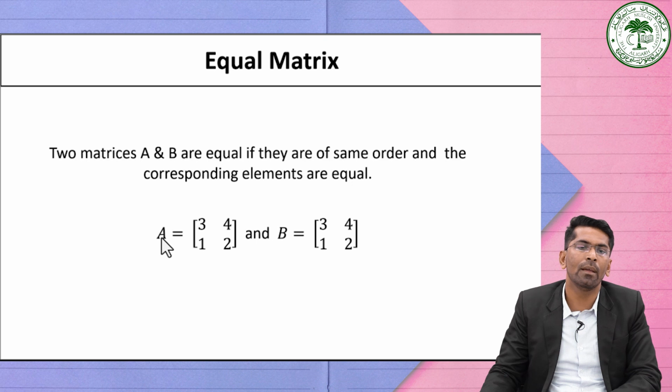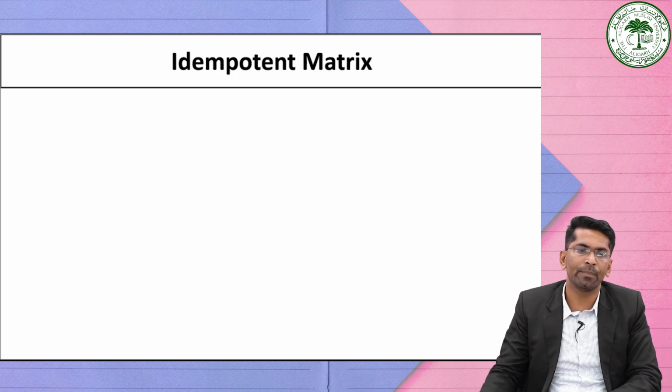Consider one example. Matrix A is equal to 3, 4, 1, 2 and matrix B is equal to 3, 4, 1, 2. See here, the order is the same, that is a 2 by 2 matrix, and the corresponding elements are also equal. Then we can say that matrix A and matrix B are equal matrices.